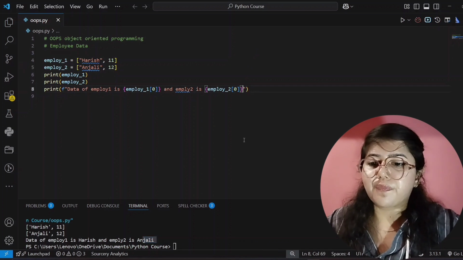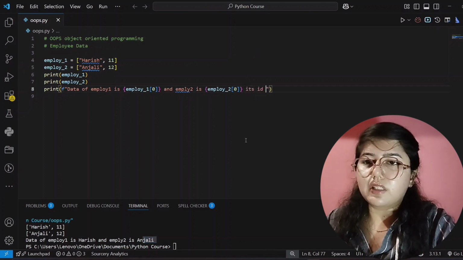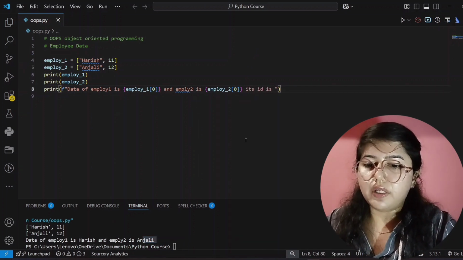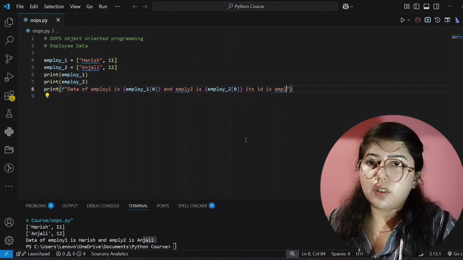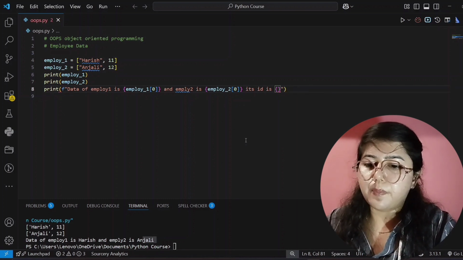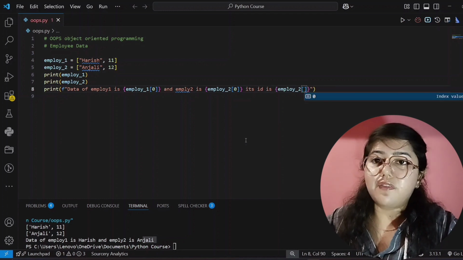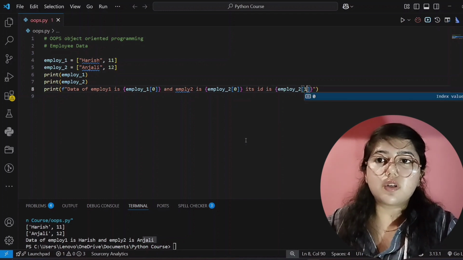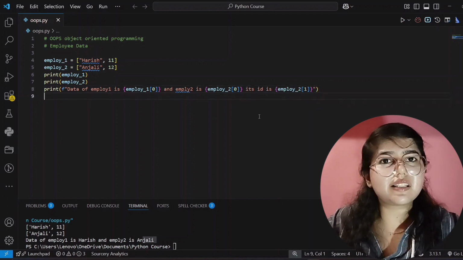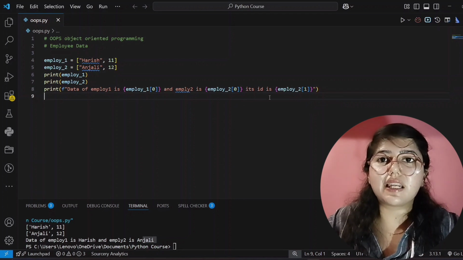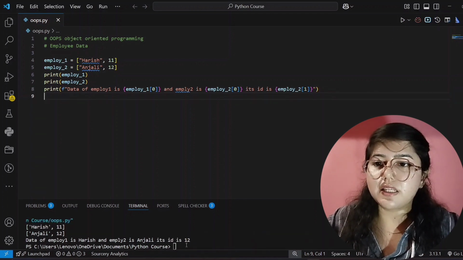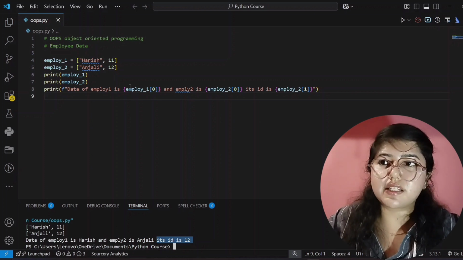If I write here its ID is, and now inside the curly braces employee 2 ID I am writing here, and where is the ID? At the 0th index is the name, and at the 1 index there is the ID. See here, it's showing correct output. Its ID is 12.